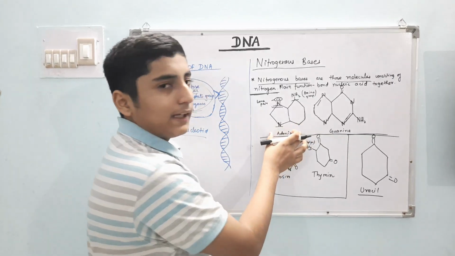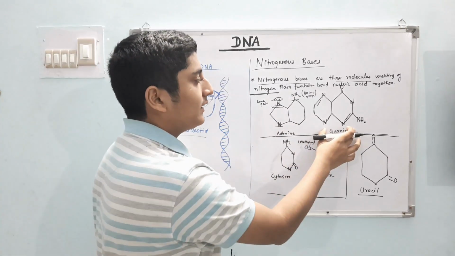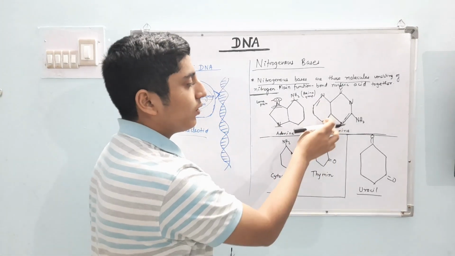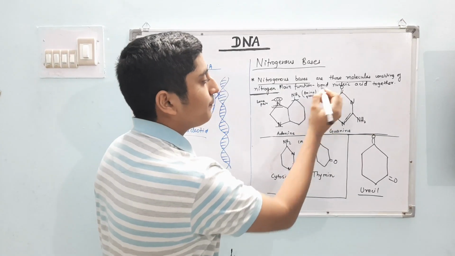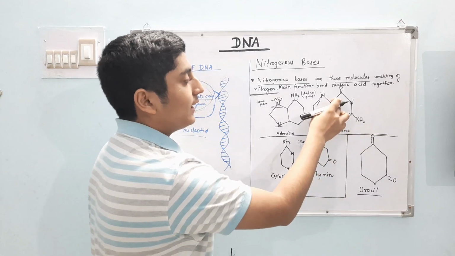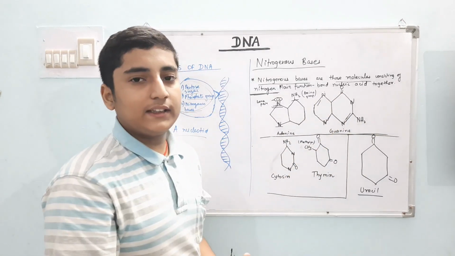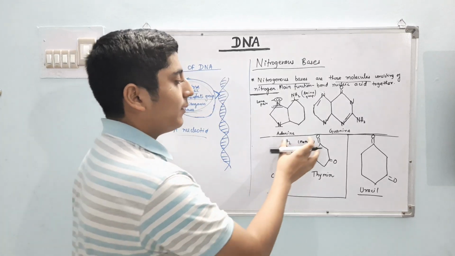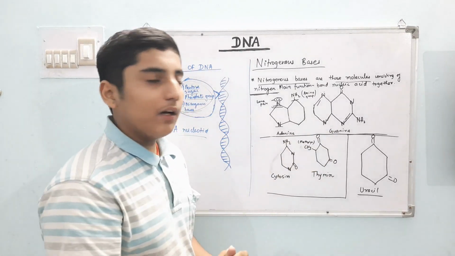So that is adenine's structure. In guanine's structure, lone-paired nitrogens are also present, and there is one amino group and also a double-bonded oxygen. So that is a major key difference between adenine and guanine.